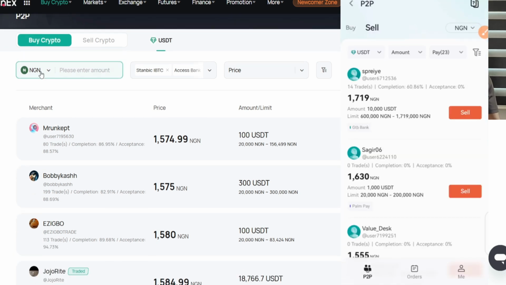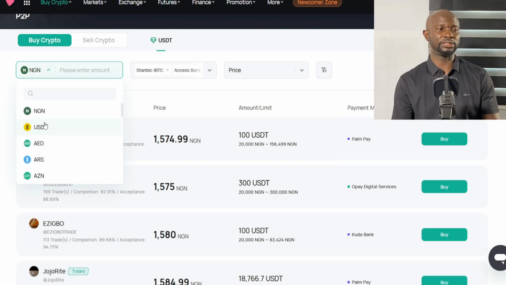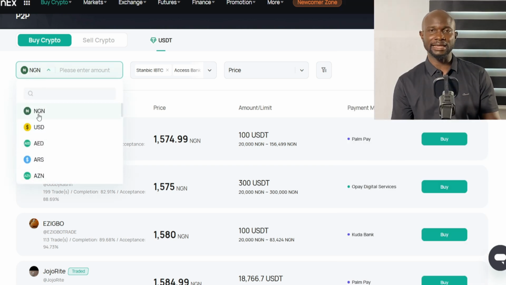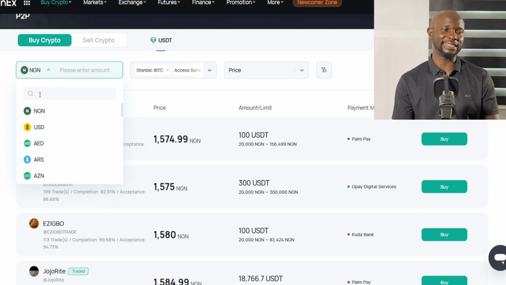Now you can see by default mine is showing Nigeria here. You can come here and search for your own country. You can see Nigeria is NGN. So based on your own country and your local currency, just try to use the short name for it, like Nigeria is NGN.